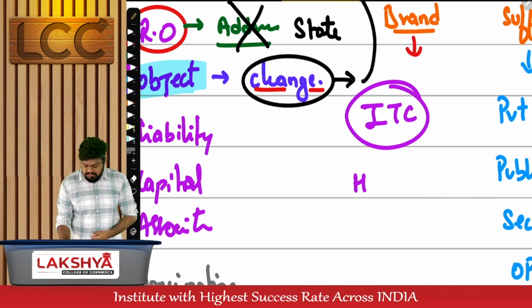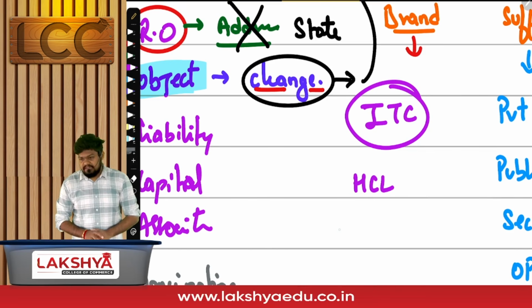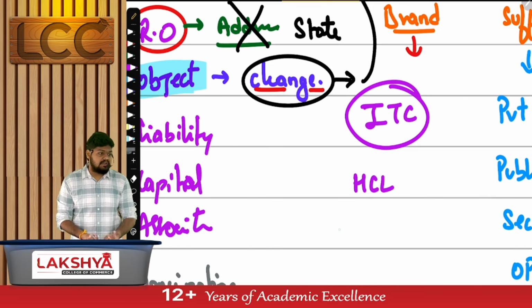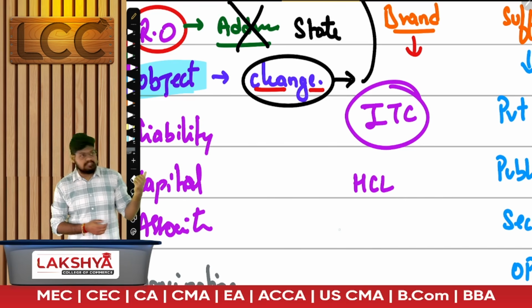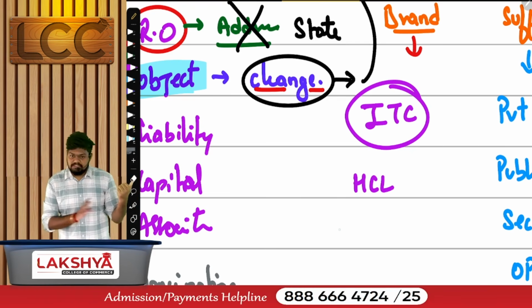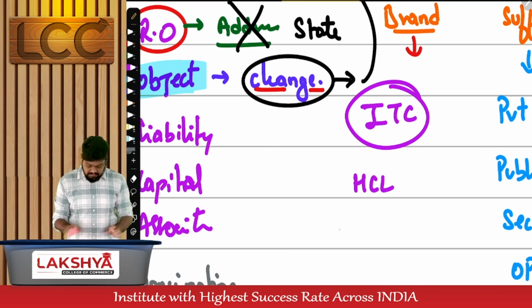Same thing happened with HCL, Hindustan Computers Limited. A very huge company. HCL doesn't have a full form today. It is into a lot more electronic gadgets, not just computers. One of the biggest Indian companies we have. HCL. What is the HCL full form? No full form. That's the company's name today. What was it? Hindustan Computers Limited.